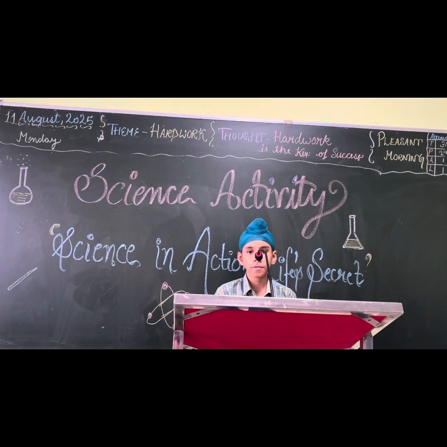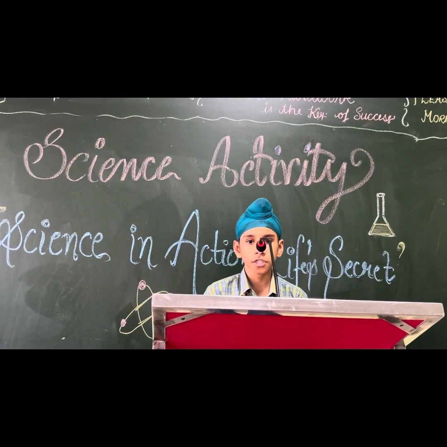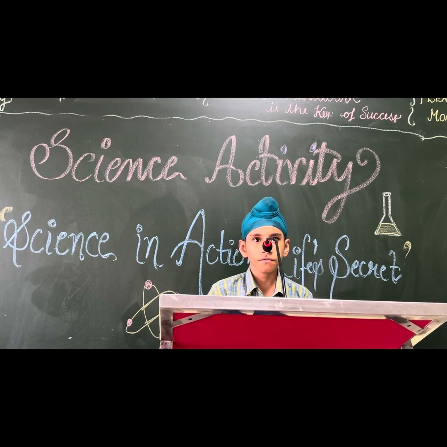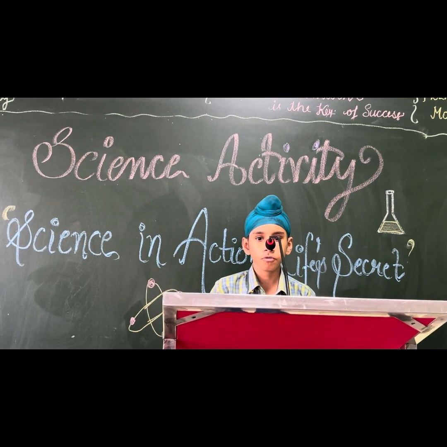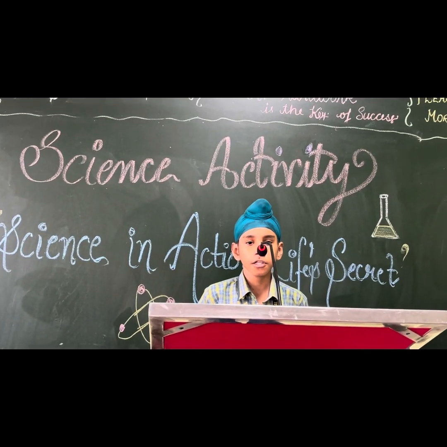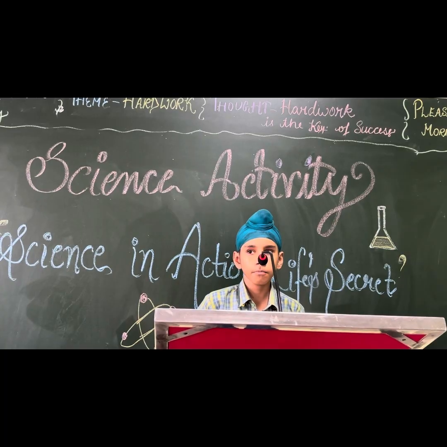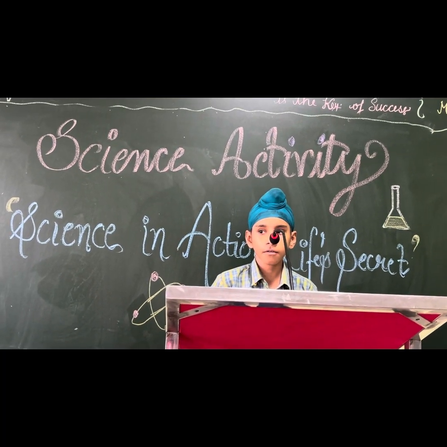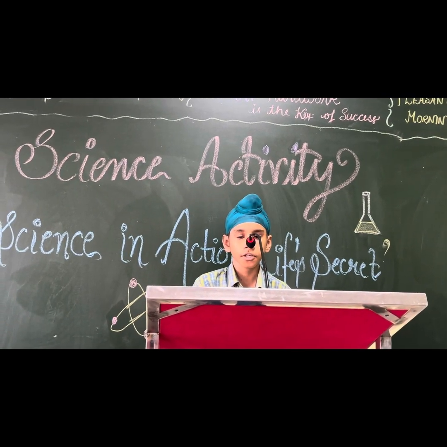Delightful morning to one and all present here. My name is Ekamjot Singh and my topic is air pollution and water pollution. Air pollution is caused by various dangerous and harmful substances in air like carbon monoxide, nitrogen dioxide, etc. Air pollution can be caused by vehicles, whereas water pollution is caused by the harmful plastic that we throw in the river or ocean, etc. Thank you and have a nice day.